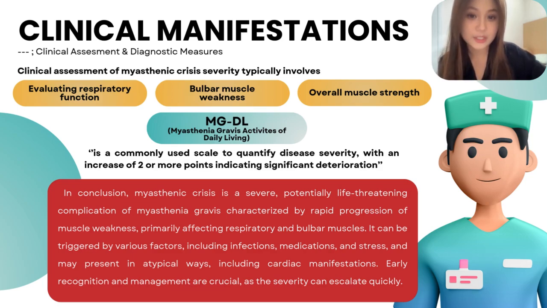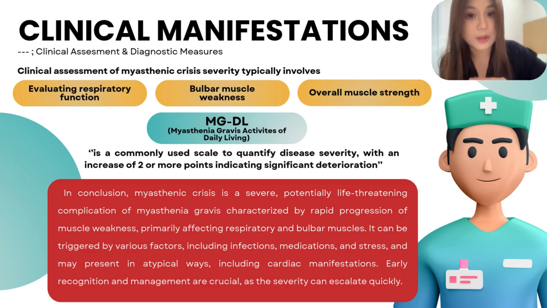Today I'll continue about the clinical manifestations, specifically the clinical assessment of severity and diagnostic measures. Clinical assessment of myasthenic crisis severity typically involves evaluating the respiratory function, the bulbar muscle weakness, and overall muscle strength. There is a scale called Myasthenia Gravis Activities of Daily Living, usually abbreviated as MG-ADL, which is a commonly used scale to quantify disease severity, with an increase of 2 or more points indicating significant deterioration.